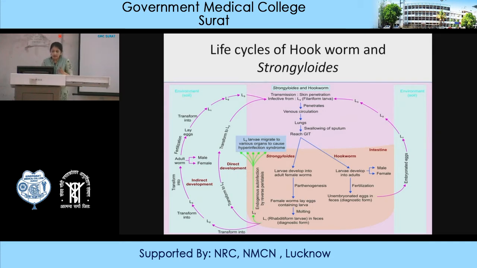And sometimes this L1 larva can transform into the L2 and L3 stage again within the intestine, and they again auto-infect the person, causing a similar infection again. So these are the three types of cycles caused by Strongyloides: one is auto-infection, one is larva migrans, and the third is development in the soil.